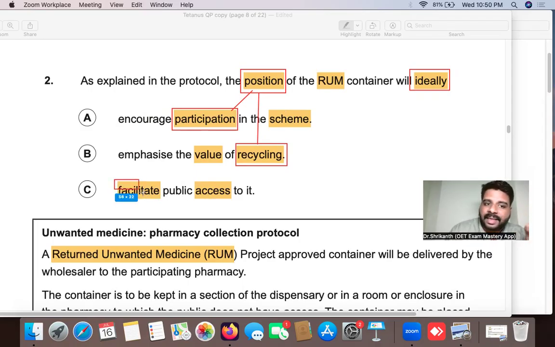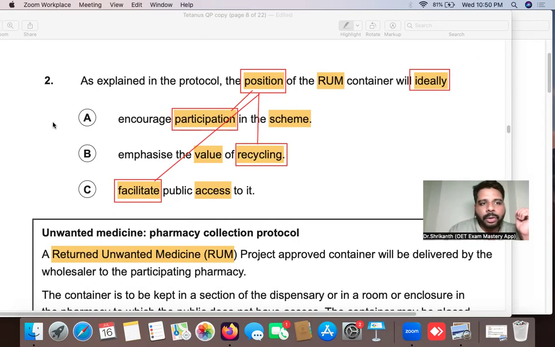So facilitate means make it easy. Facilities means what? Services. So it means it makes it easy for the public to access it. So that is the verb over here. So in this particular position, if it is kept, it will make it easy for the public to access it.